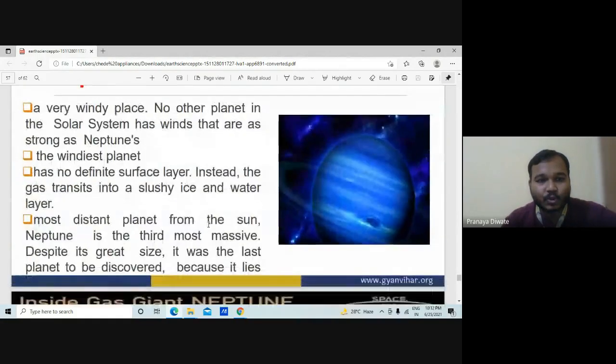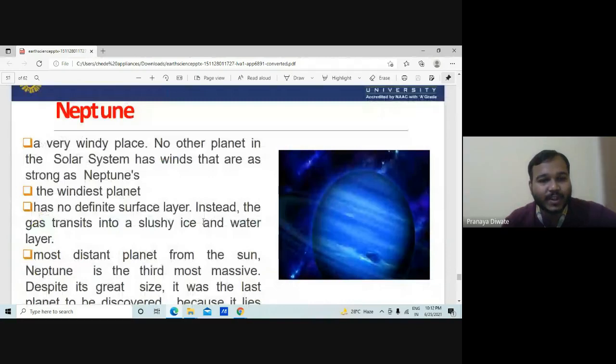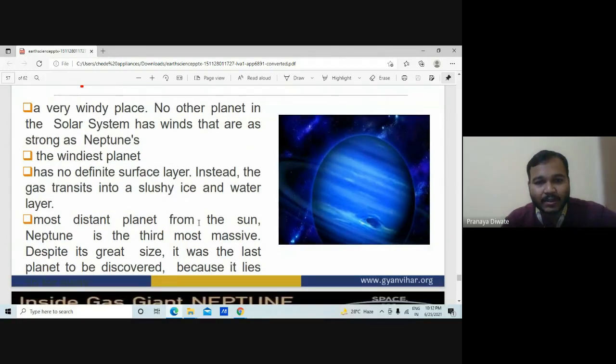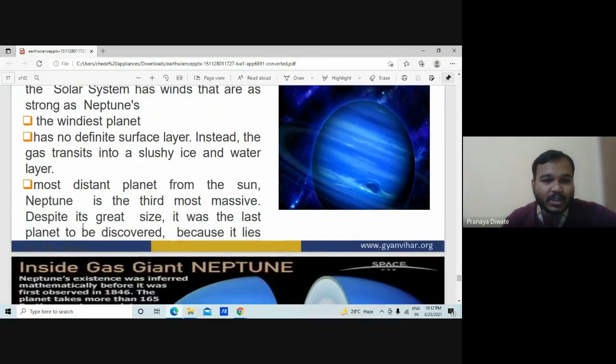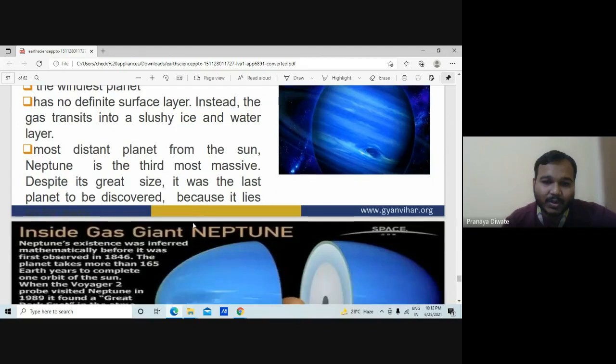Then you have Neptune. Neptune is a very windy place. No other planet in the solar system has winds as strong as Neptune. It has no definite surface layer, only gas. The most distant planet from the sun, Neptune is the third most massive despite its great size. It was the last planet to be discovered because it lies so far away. Its distance from the sun is so great that it was found last.